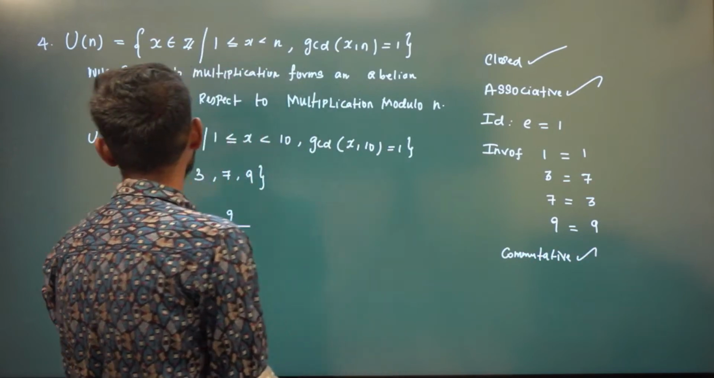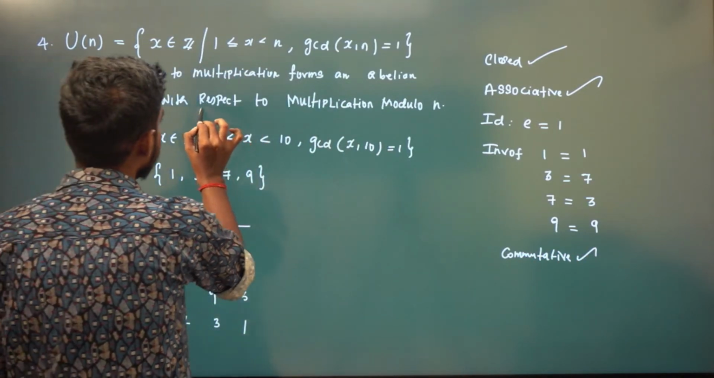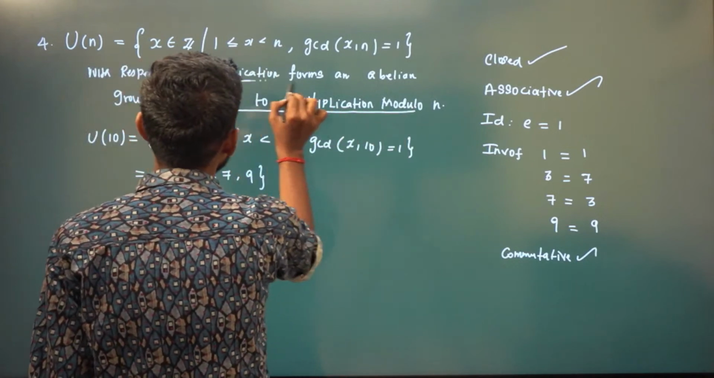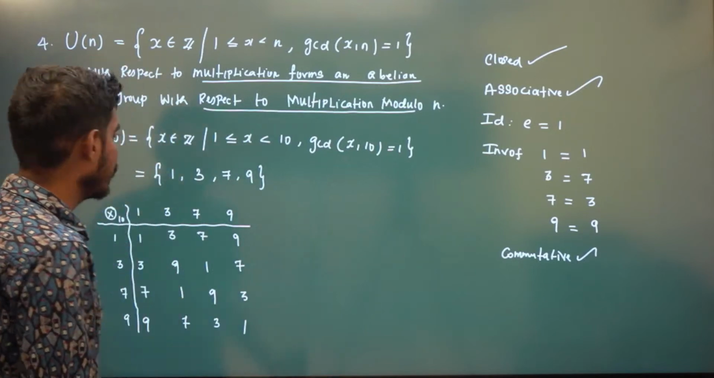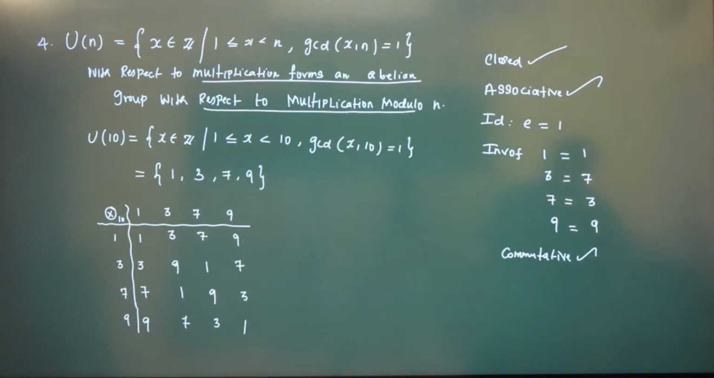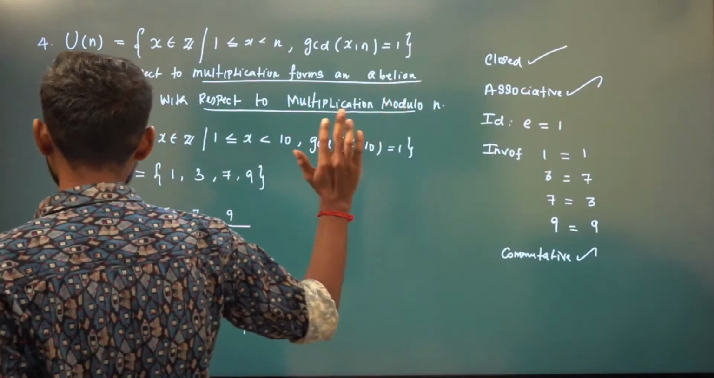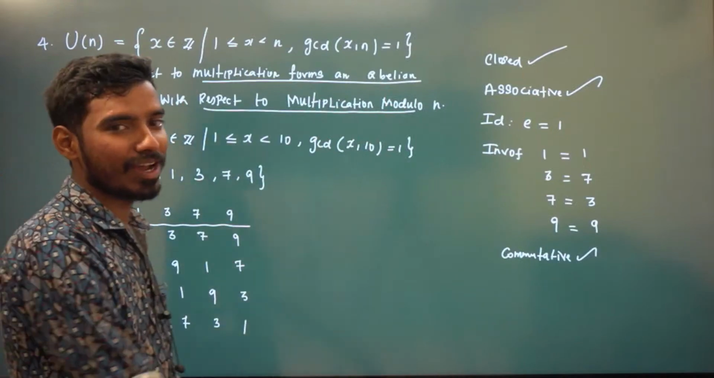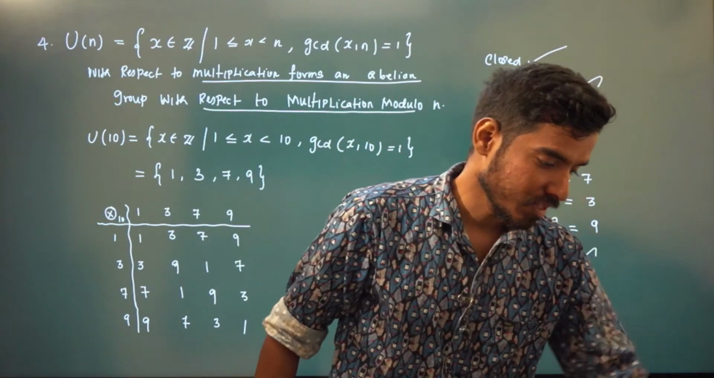So that means this set Un with respect to multiplication modulo n forms an abelian group, right? So we'll stop here. We have seen 13 examples for infinite group and 4 examples for finite group. Still, I'm going to give you lots and lots of examples until you get annoyed, right?